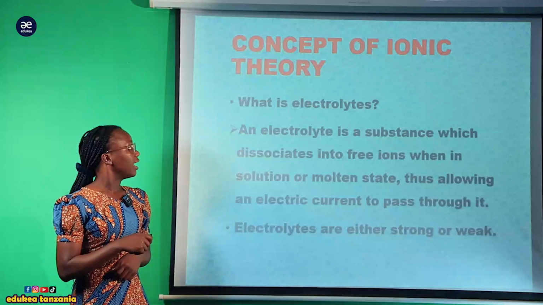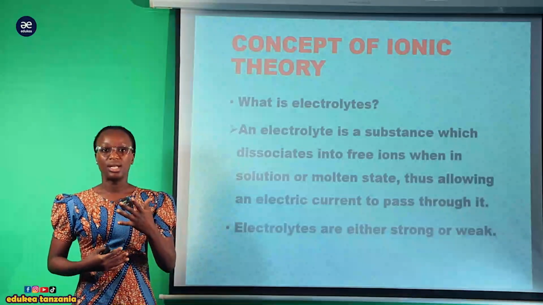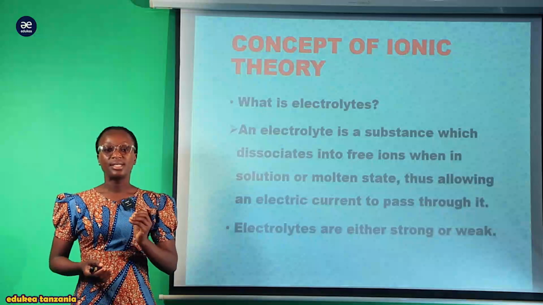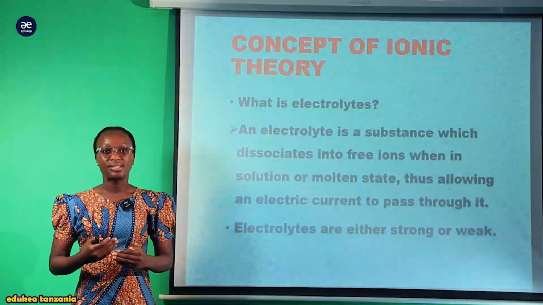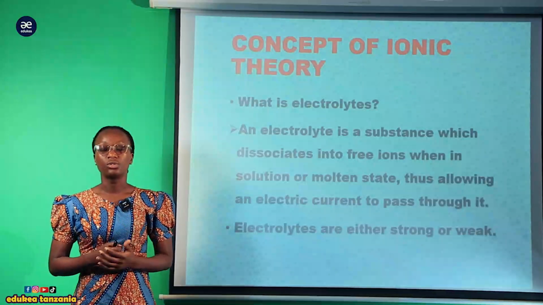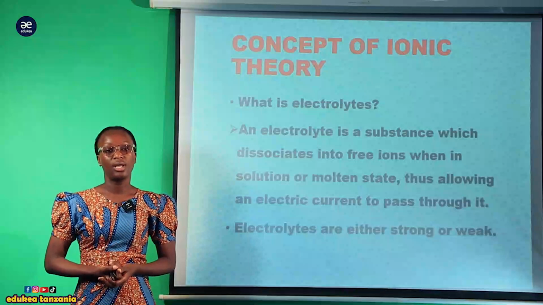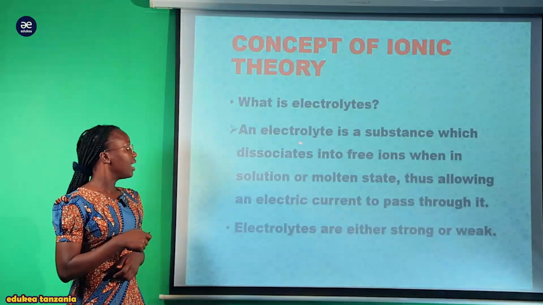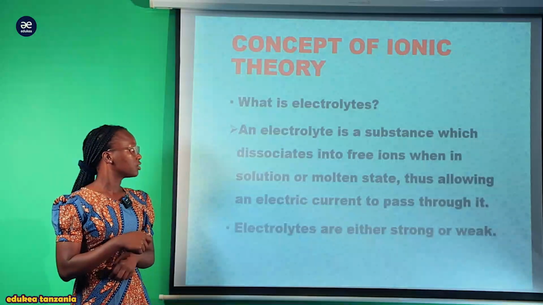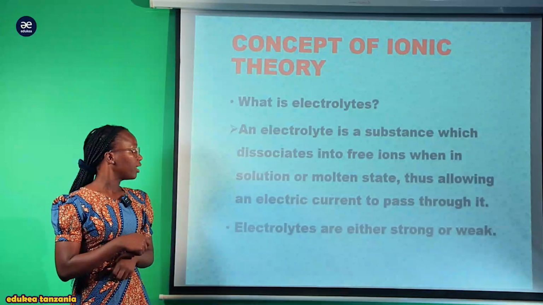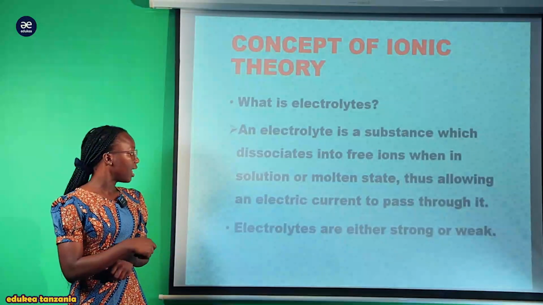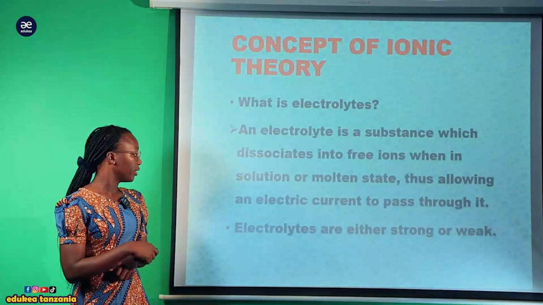Now, what is an electrolyte? Let us see what an electrolyte is, the substance in which electric current is produced. The electrolyte is the substance which dissociates into free ions when in solution or molten state, thus allowing the electric current to pass through it.